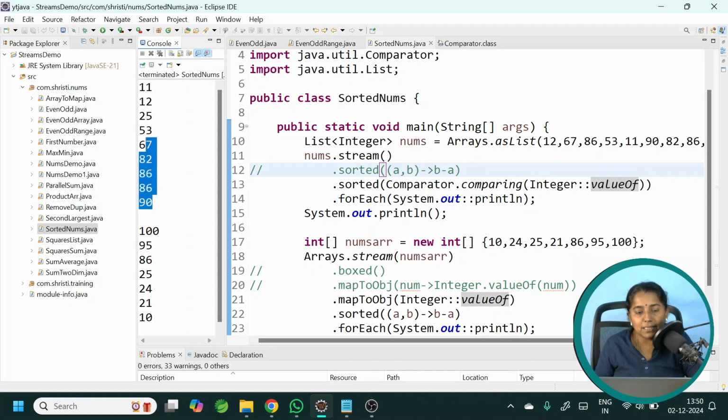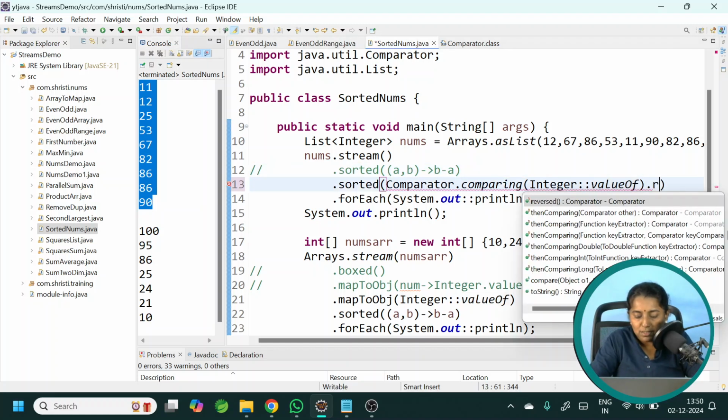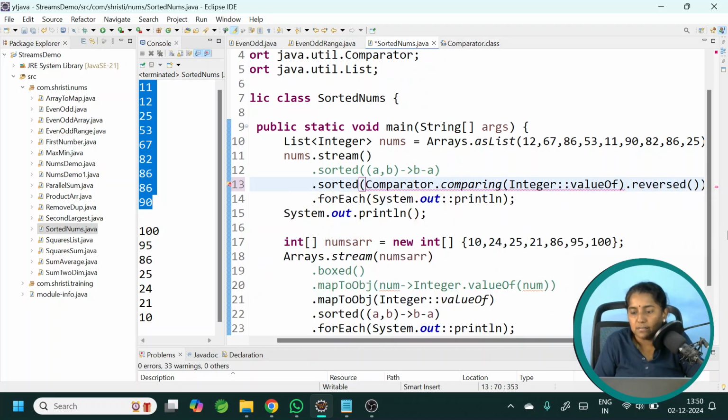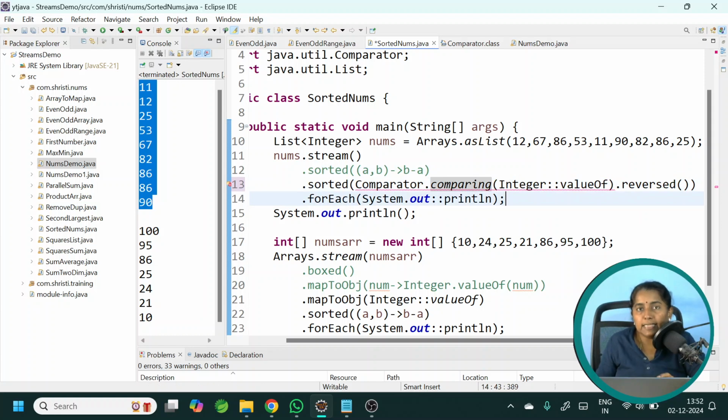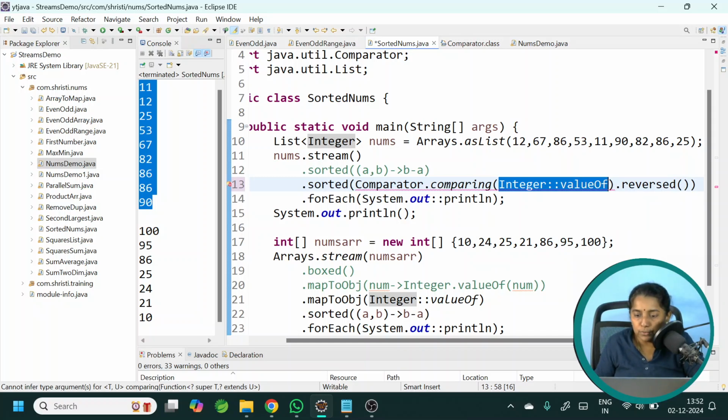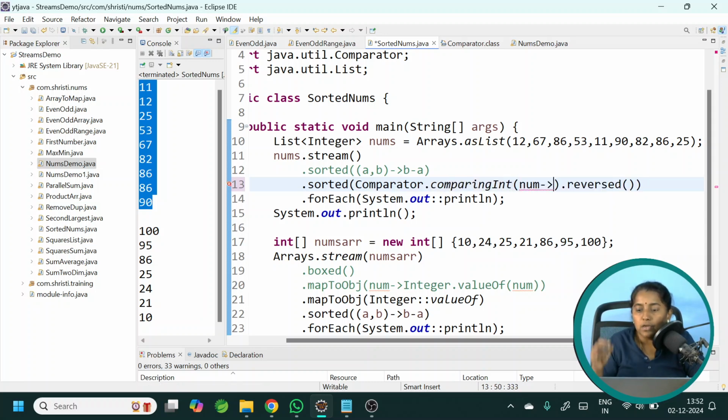See, the top one is getting printed in ascending order. What we will do is, there is a method called reversed, dot reversed. I am getting an error because we are trying to compare the integer objects and reverse it, which is not possible. So we need to convert it into a primitive value. To convert it into a primitive value, use the method comparingInt. Then whatever is coming inside is an integer object. I need to convert it into a primitive value and pass it on to the reversed method.